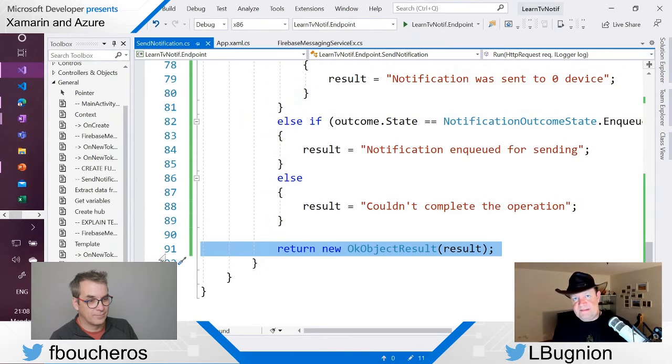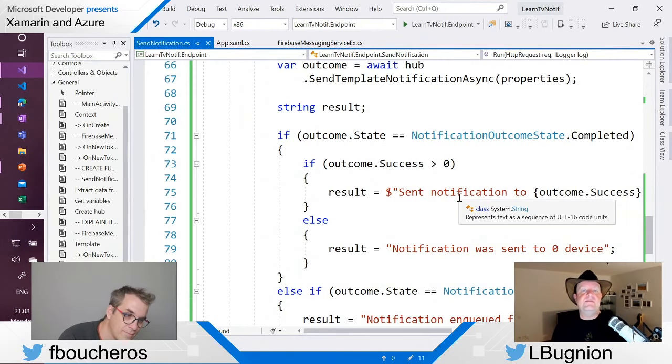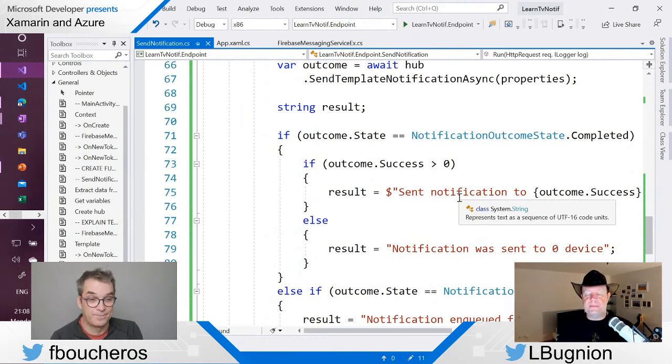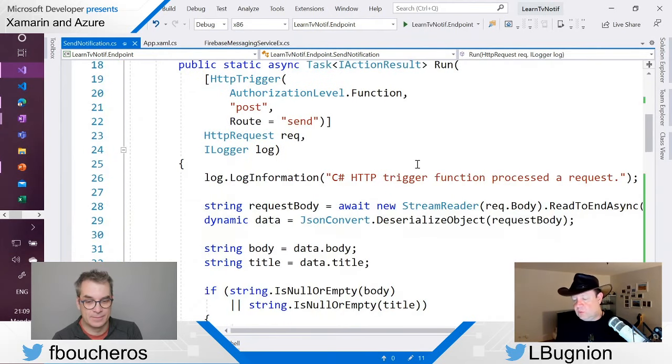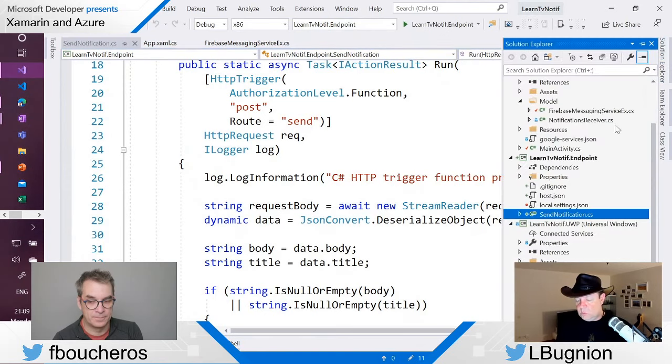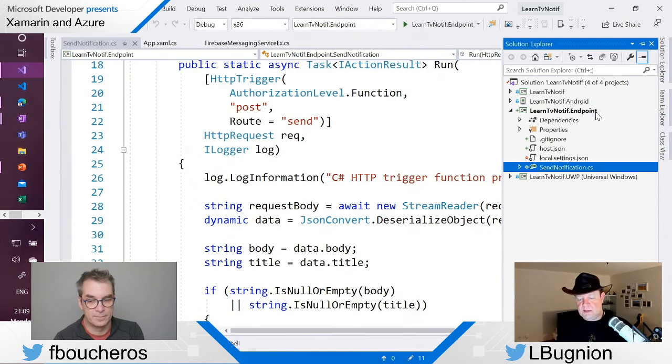Okay? So now at this time, we have everything that we need. So we can actually test things out. So how are we going to test things out? Well, the cool thing is that I don't even need to deploy to Azure to test. I can try everything locally on my PC, which is a very neat thing with Azure Functions. So what I'm going to do is have two instances of Visual Studio. I'm going to have one instance, which is this one, where the function is defined as a startup project, and I'm going to put a breakpoint in the function.